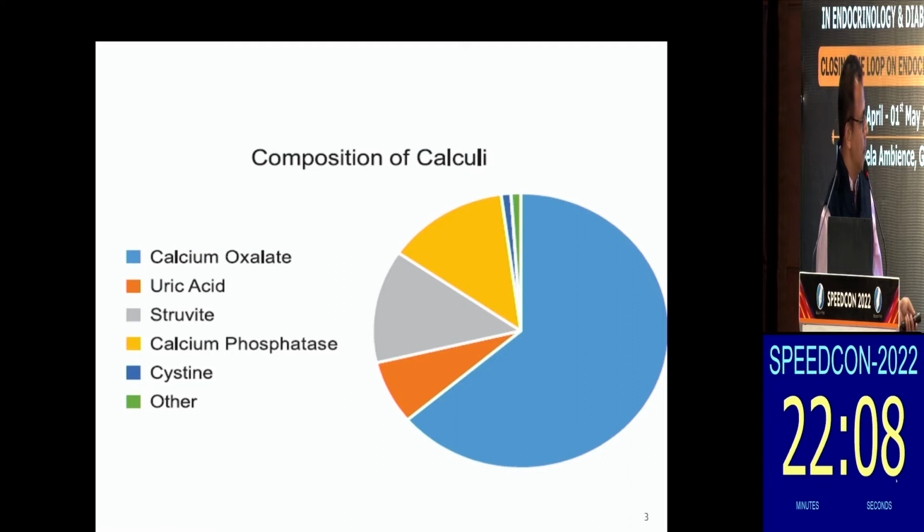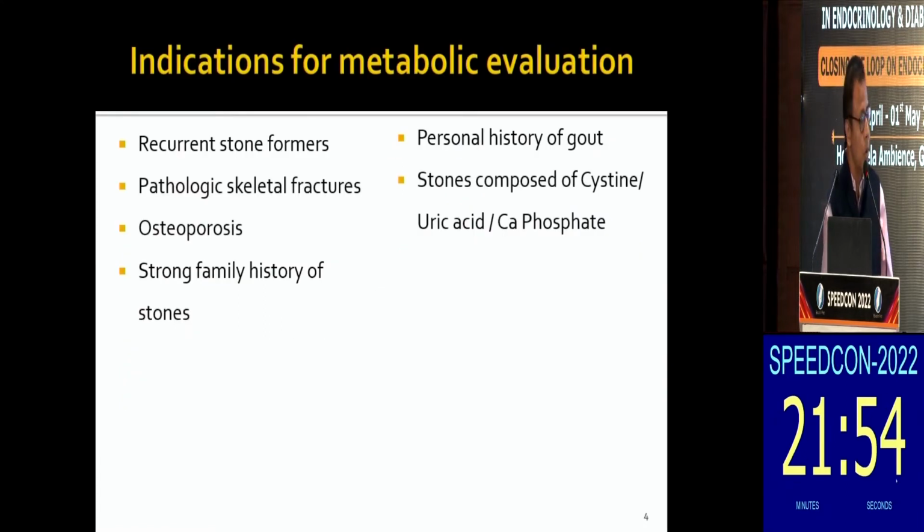Yes, you can have struvite stones, cystine stones, or other stones also, but most of them are either calcium phosphate or calcium oxalate stones, as stone analysis studies have shown. So which patients will require metabolic evaluation? Recurrence of stones, skeletal fractures, some lytic lesions on X-rays, they will require some workup.